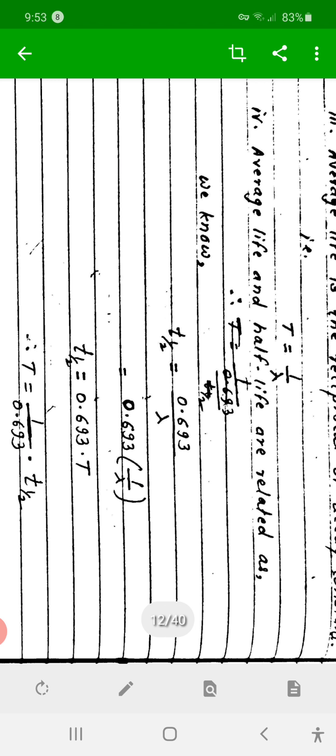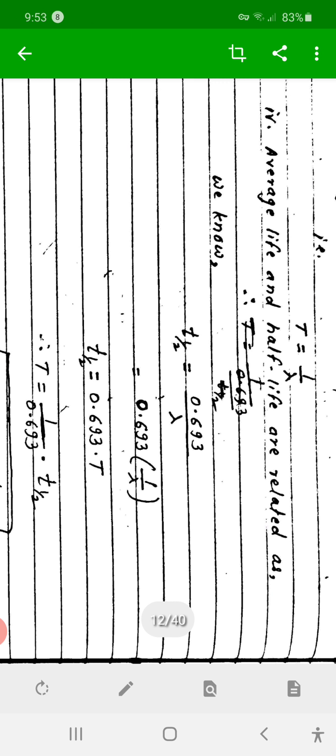Then the relation between average life and half-life. We know that half-life, T half, is equal to 0.693 upon lambda. Here replace 1 upon lambda by capital T. Therefore, T half is equal to 0.693 into capital T.